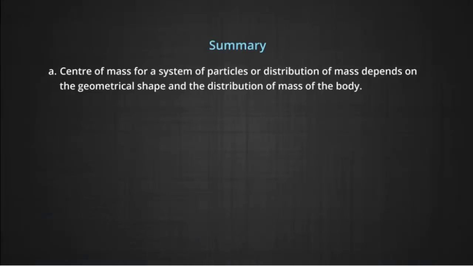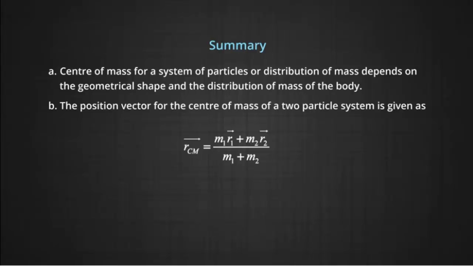Now we can summarize what we have learned today. Center of mass of a system of particles or distribution of mass depends on the geometrical shape and the distribution of the mass of the body. Next, the position vector of the center of mass of a two particle system can be written as R_CM = (m1 r1 + m2 r2)/(m1 + m2).